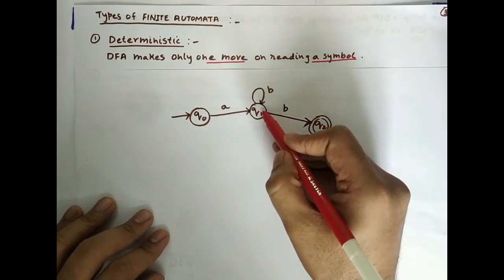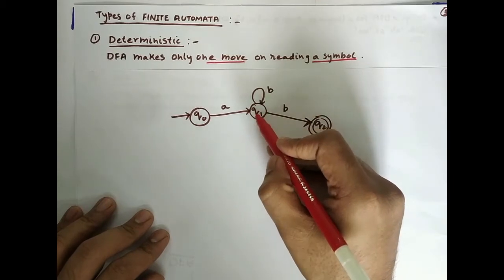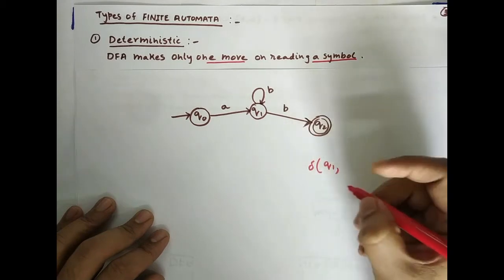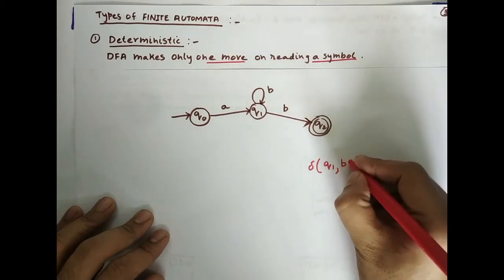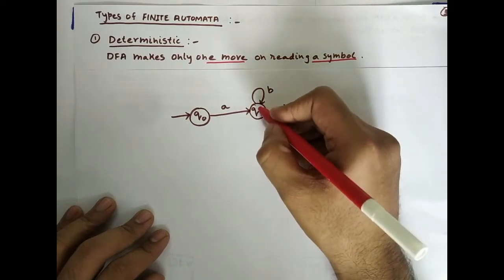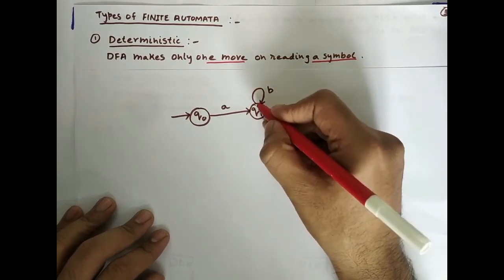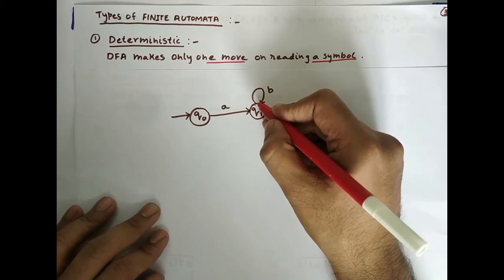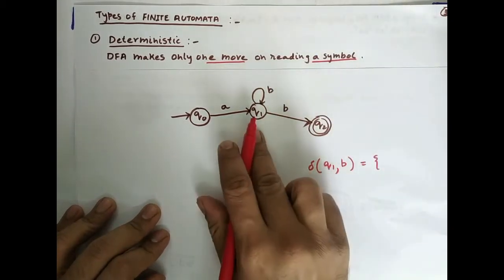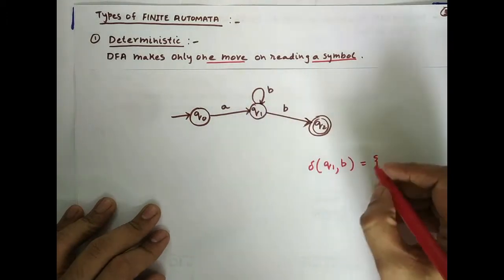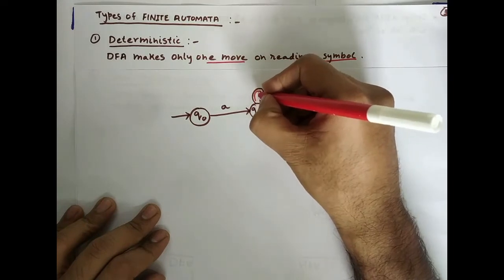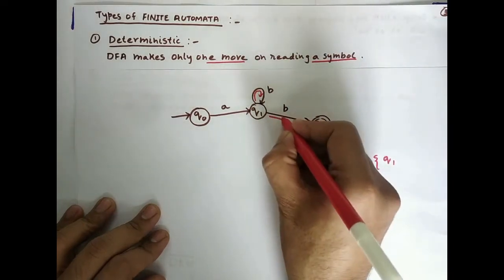But from state Q1, on reading input symbol B, is it going to exactly one unique state, or is it going to more than one state? In this example, from state Q1 on reading B it goes to Q1 also, because this transition is there, and it also goes to Q2.